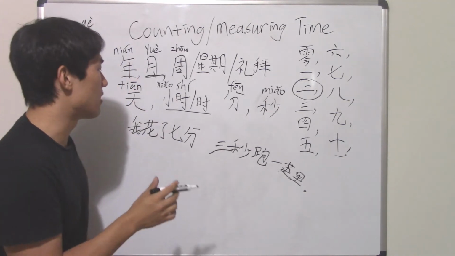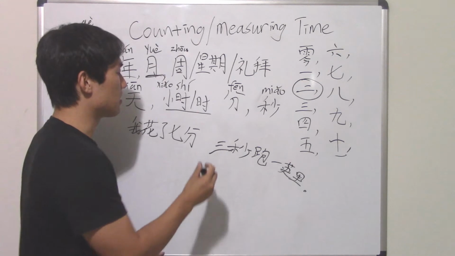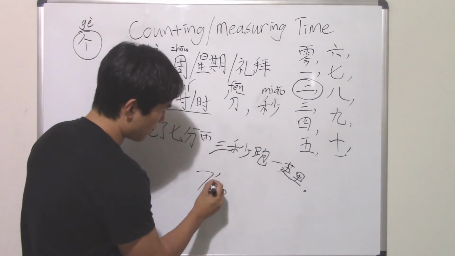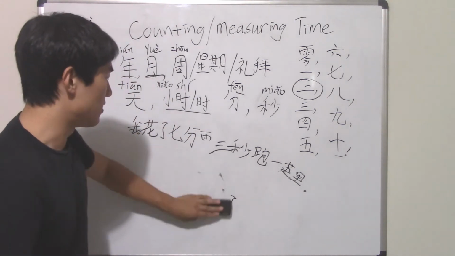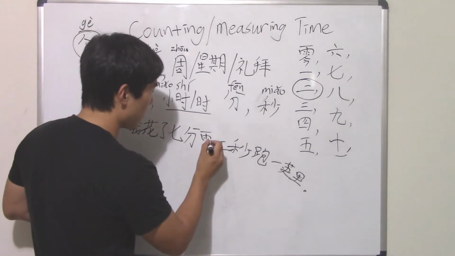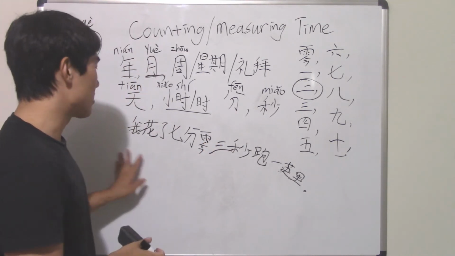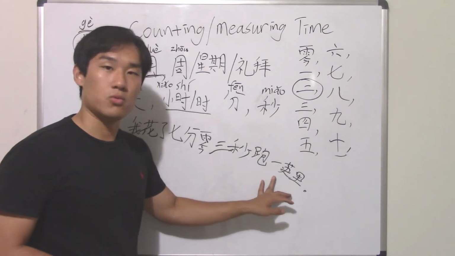But in Chinese it would be better saying 7 minutes 03 seconds. So 03秒. But anyway, you would say 7分03秒. So that will probably work better. Okay. So I spent 7 minutes and 3 seconds running 1 mile.